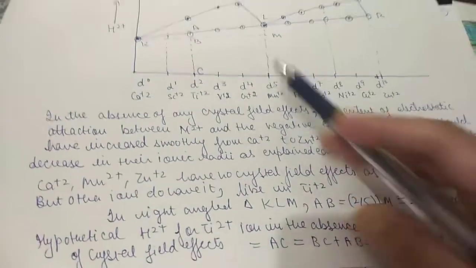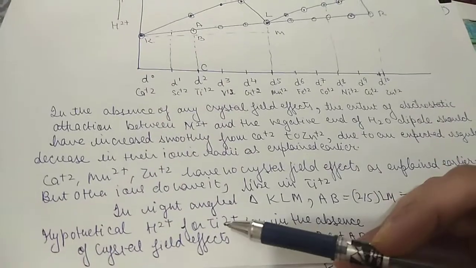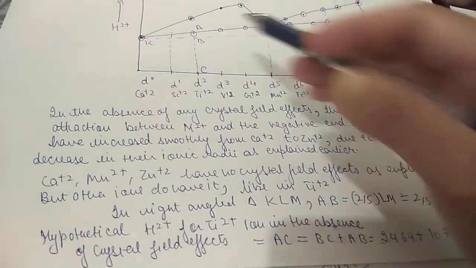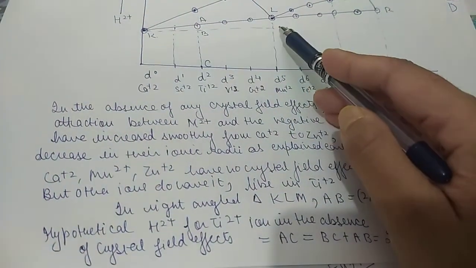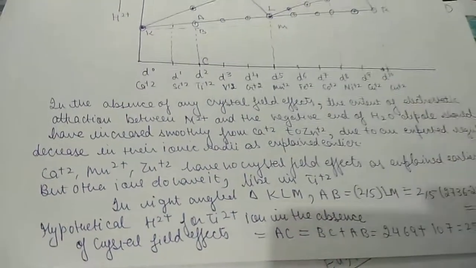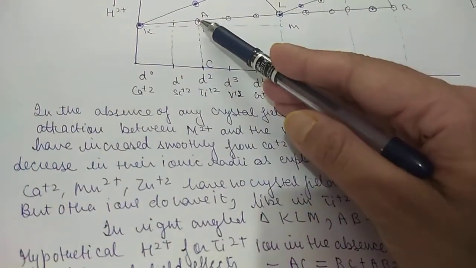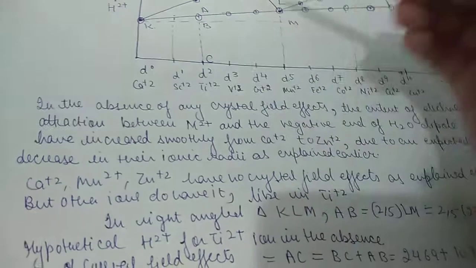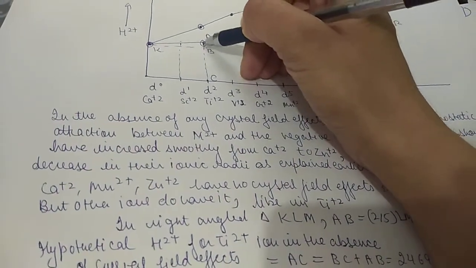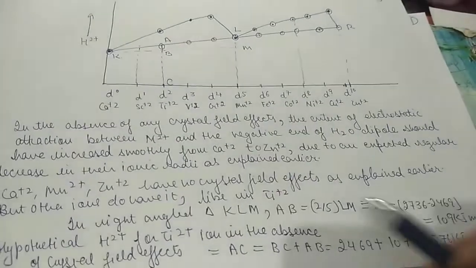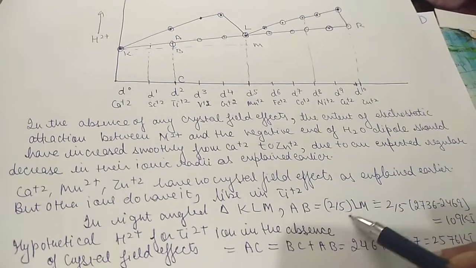Yesterday we determined the CFSE of nickel, so today we will do titanium. You can see this triangle KLM, a right angled triangle. Here this line AB is equal to 2/5 of LM.